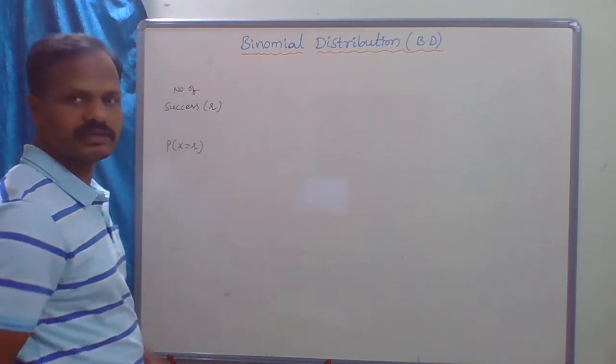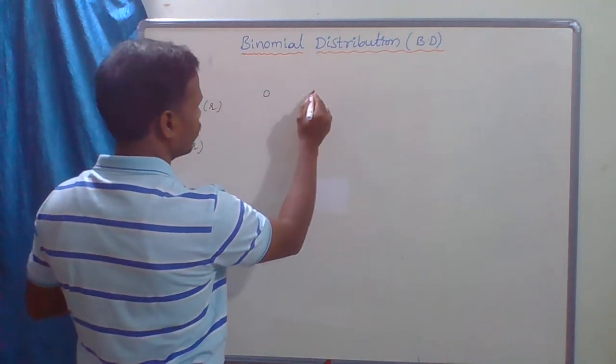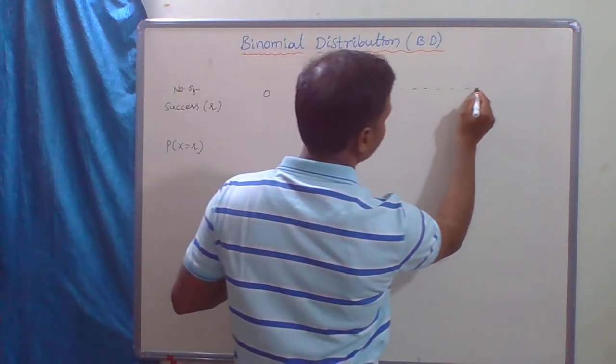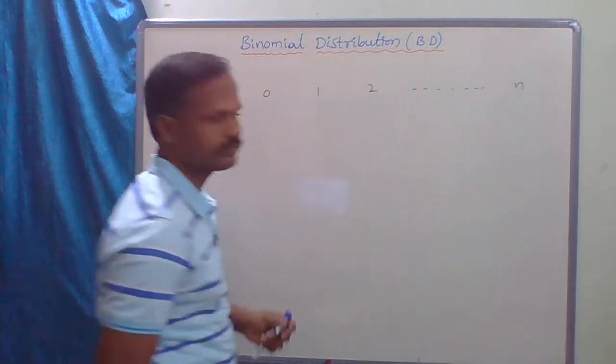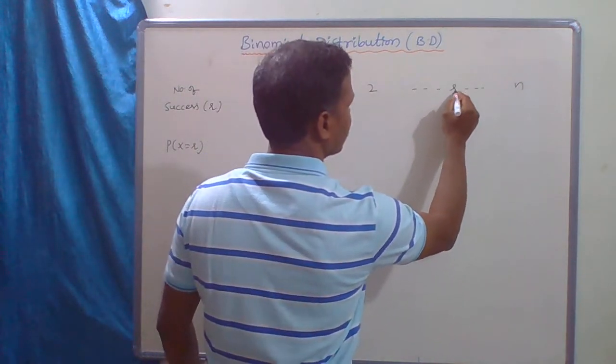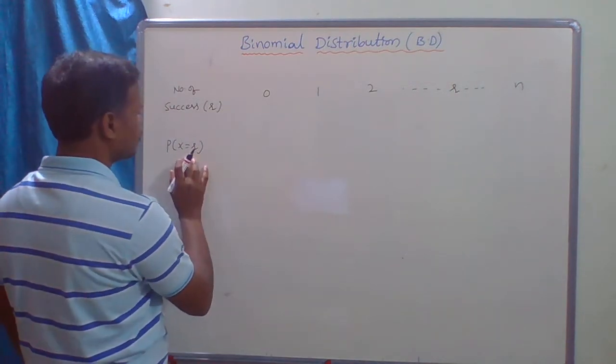The number of successes may be 0, 1, 2, and so on up to n. In between, write some r, the general term. Now the probability of x equal to r.